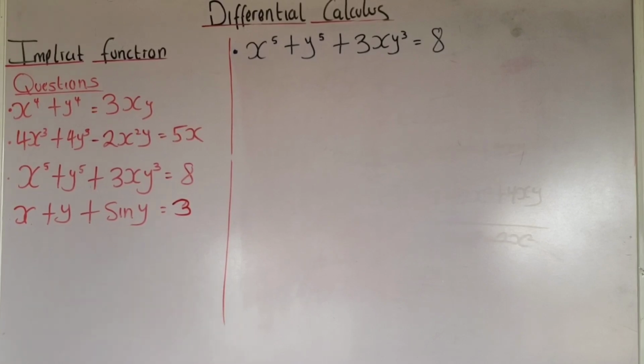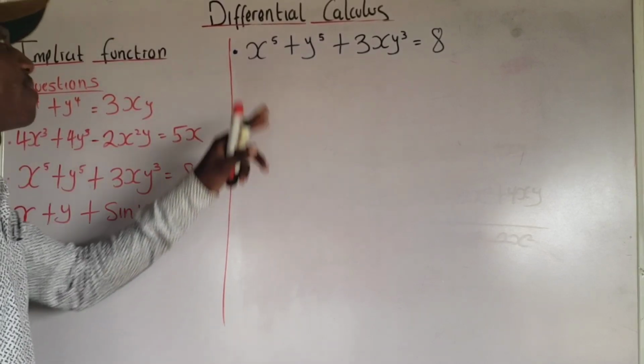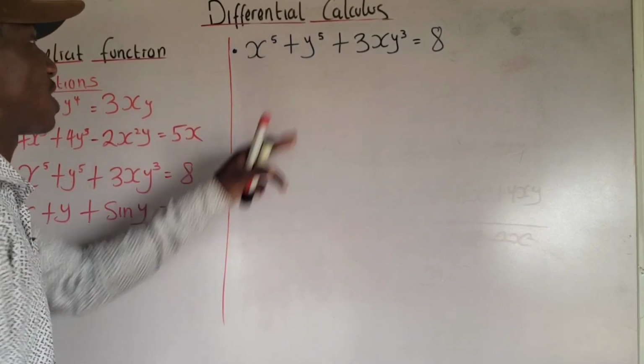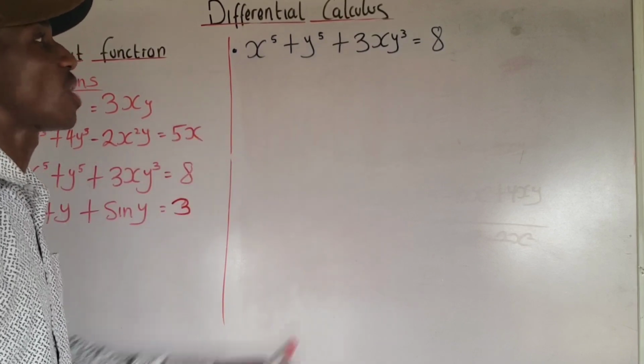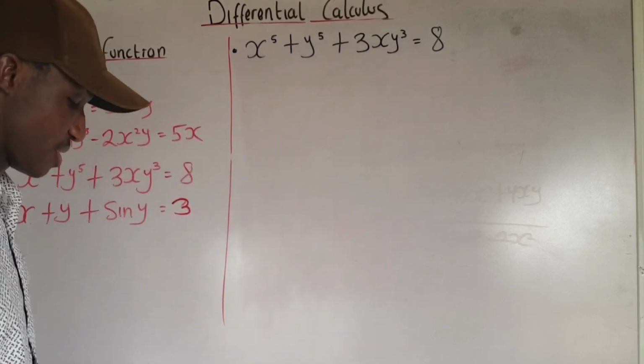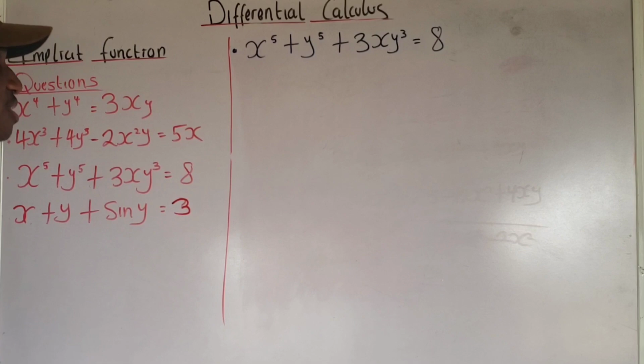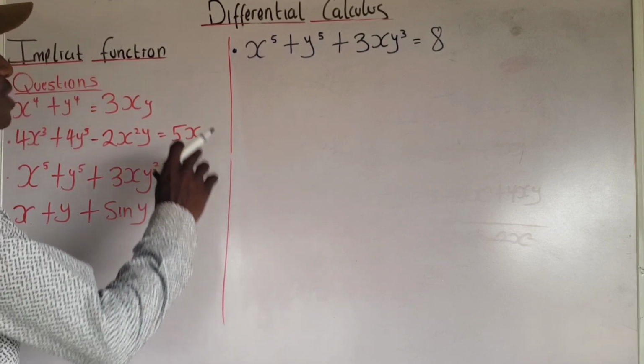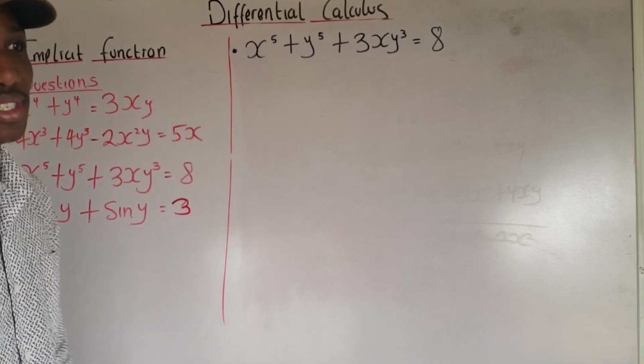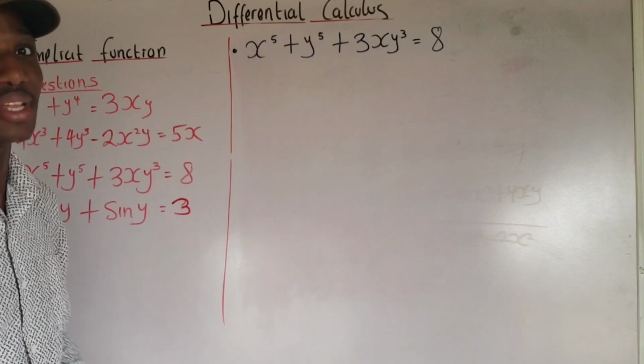Now, how do we find the derivative of x to the power of 5 plus y to the power of 5 plus 3xy to the power of 3 equals 8? Please pay attention. We are differentiating y with respect to x. So anytime you differentiate y, you add dy dx.